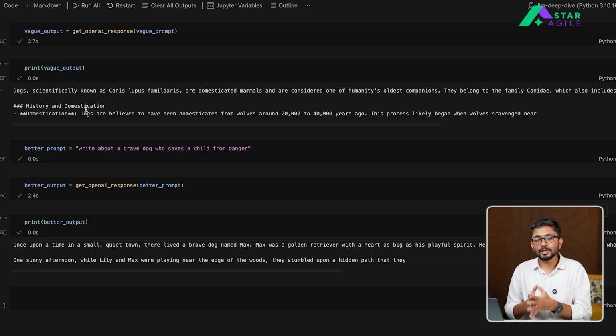And this model which we are using is a pretty smart model, because of which the vague output is still usable. If you use a model which is not as sophisticated as GPT-4o mini, which is a little bit older model, in that case you will see the output will be not usable at all, because that will be such a generic output that it doesn't make sense to include that in any responses. So make sure to keep your prompt as detailed as possible. We are going to see in structure what exactly we mean by creating a better prompt.